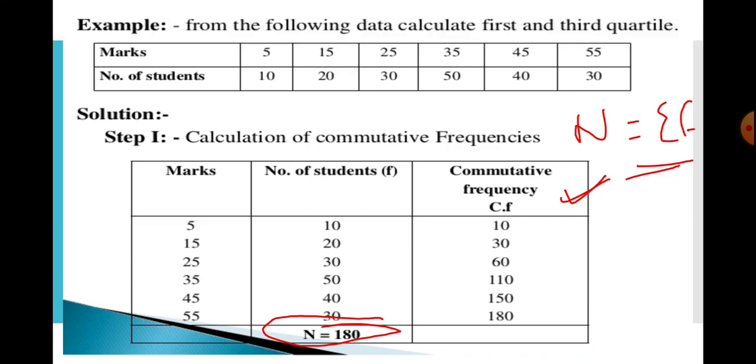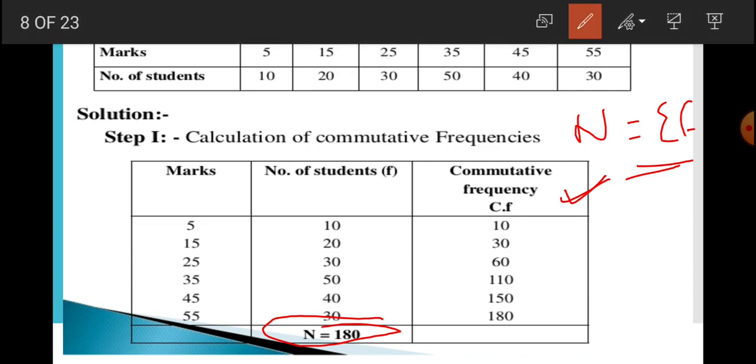Now, recall that Q1 is the (n plus 1) by 4th item.